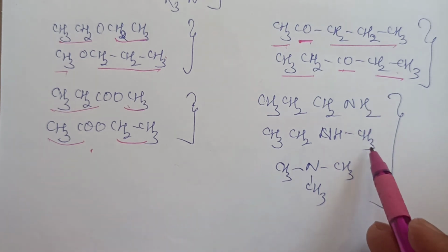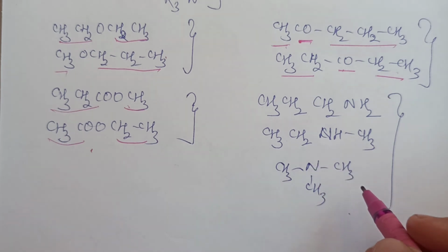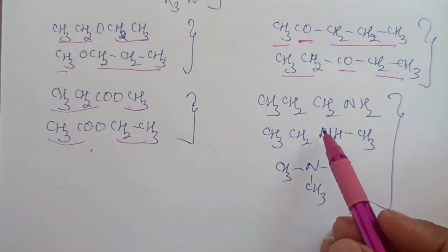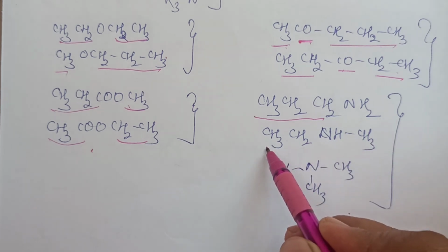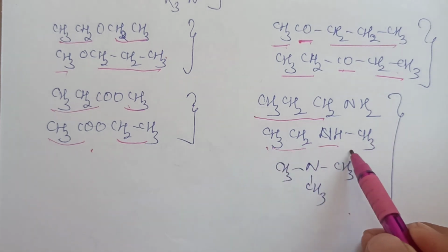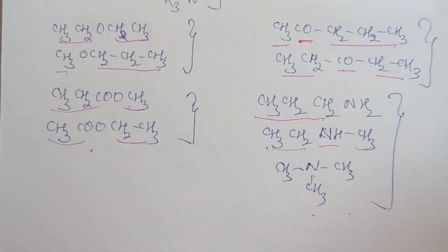These are 1 degree, 2 degree, 3 degree amines. If you combine the number of carbon atoms, hydrogen atoms and nitrogen, it is the same. 3 carbon atoms with NH2, or you have NH with 2 and 1 carbon atoms, or N with 1, 1, 1. So you can just combine the number of carbon atoms and write the molecular formula.